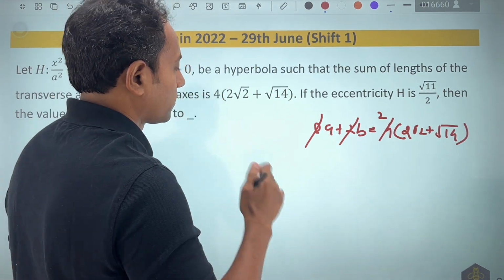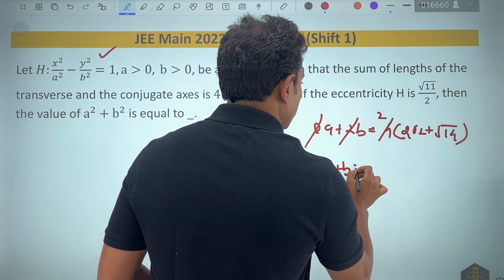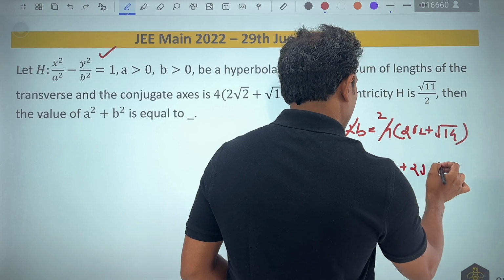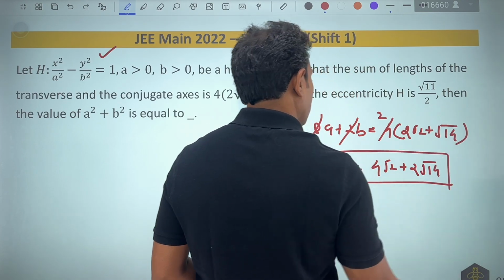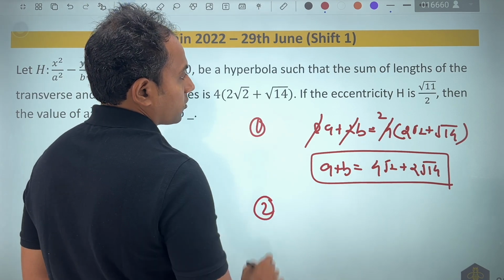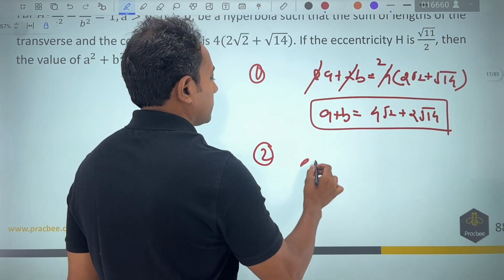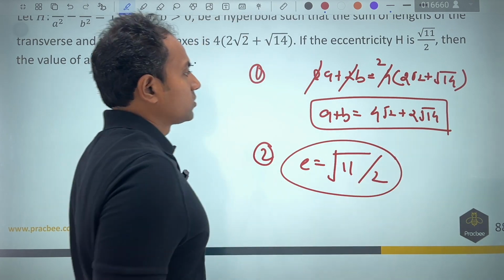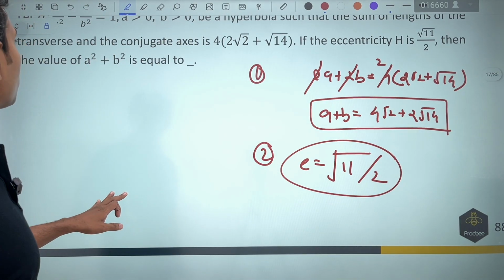The eccentricity is also given. So what they have given is the value of a plus b, which comes out to be 4 root 2 plus 2 root 14. This is the first part. Another relation they have given, in the second part, is the value of eccentricity, which is root 11 by 2. Using both of these ideas, we should be able to find the answer.